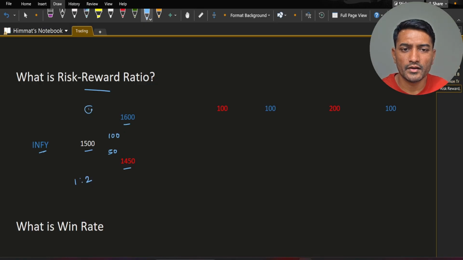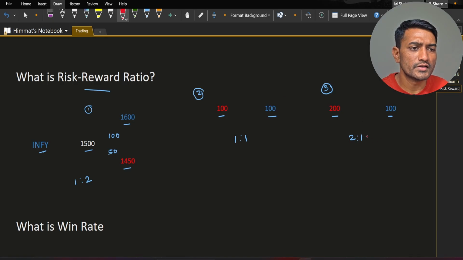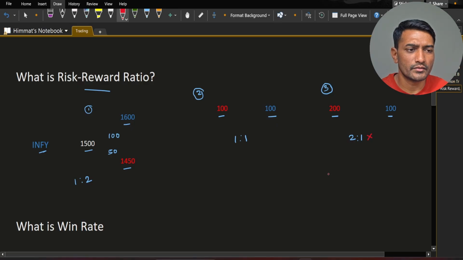This is one example. Consider another example where you are risking 100 to gain 100. So here your risk reward will be 1:1. And another example, like you are risking 200 to gain 100. So your risk reward would be 2:1. And this is against you. Even if you win more than 50% of the time, you will lose at the end.